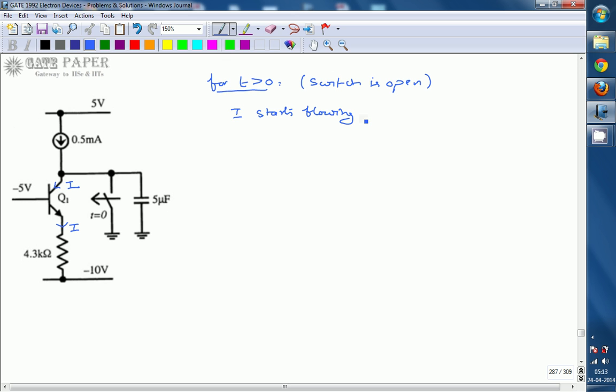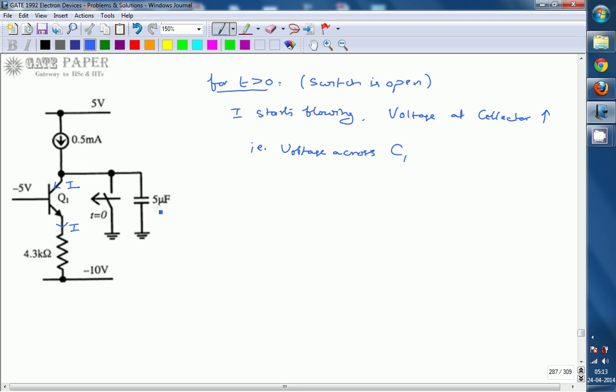And the capacitor also, this current is making the voltage across the capacitor start increasing. Whenever the current starts increasing, the voltage at the collector terminal increases. As the voltage at the collector terminal increases, that is the same as the voltage across capacitor C1.